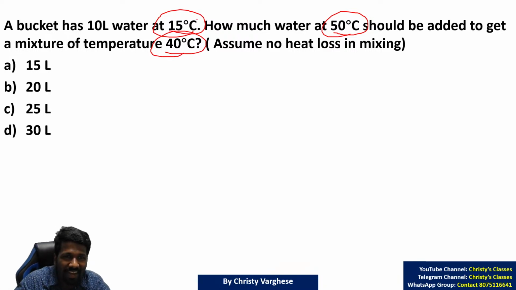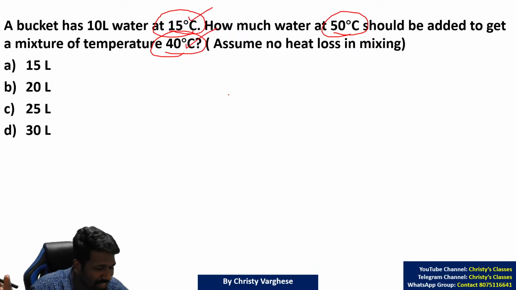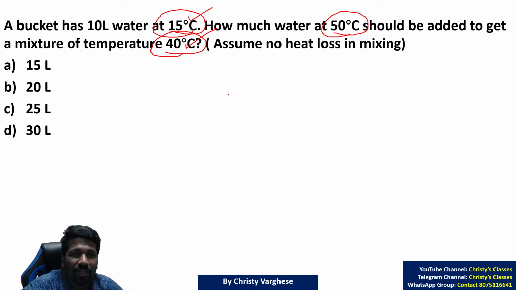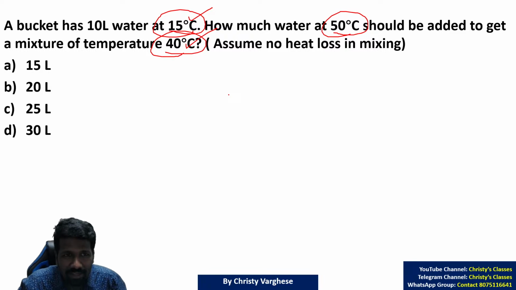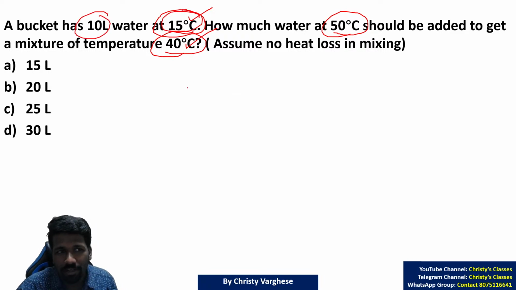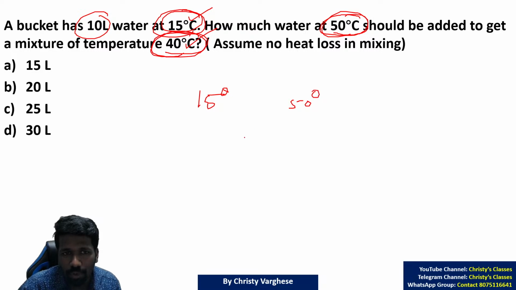So how it is mixed, that is mentioned here. We need 40 degrees Celsius. When we are mixing there, we are not exactly reaching a particular temperature. In a geyser there will be a marking showing how much temperature the water is at now. But if you are thinking normal temperature is 15 degrees Celsius, there is 10 liter water in the bucket. We are adding 50 degrees Celsius water, but we want to get 40 degrees Celsius as the resultant. That means 15 degree and 50 degree mixed up, you need to get 40 degree.